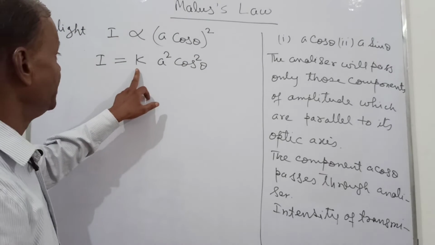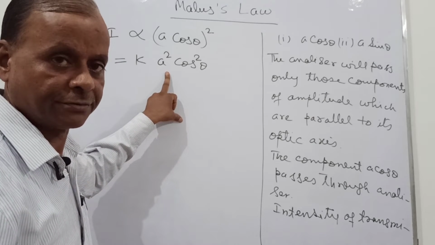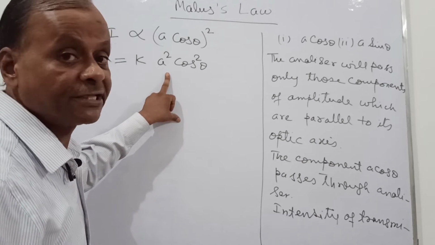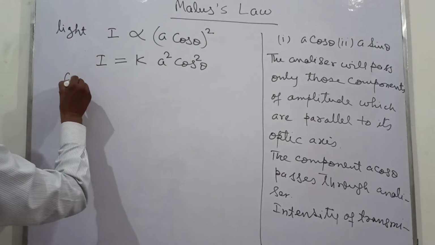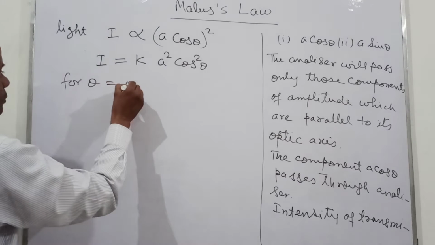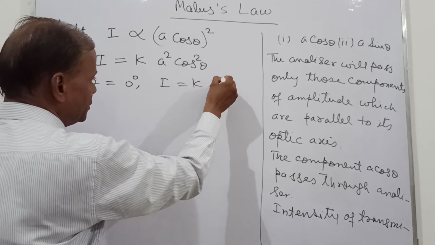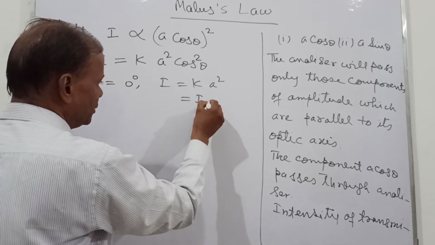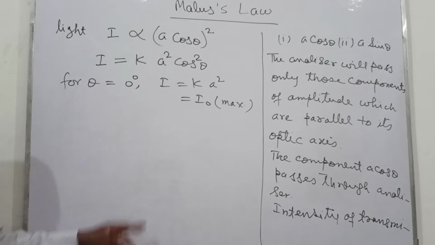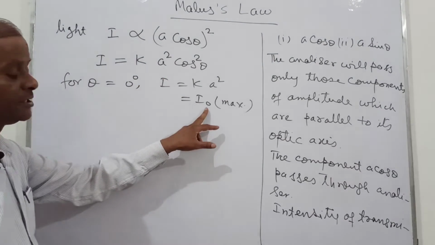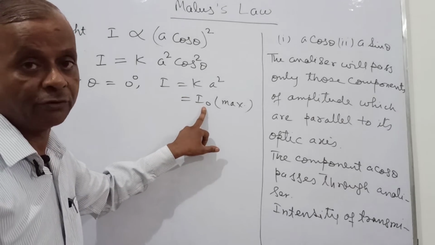Now you can see from here that K A square is a constant. This is the maximum intensity. So for theta equal to 0 degree, I equal to K A square, and this is equal to I naught, maximum intensity. So in place of K A square, we can write I naught.